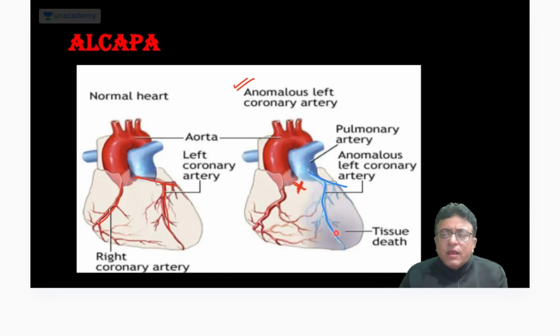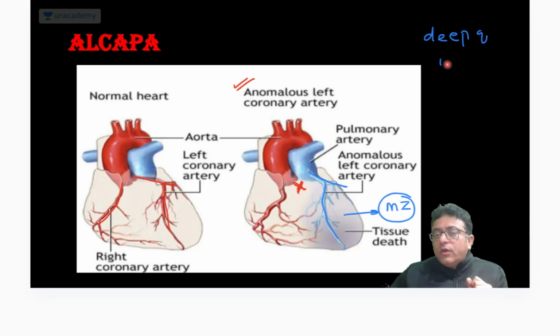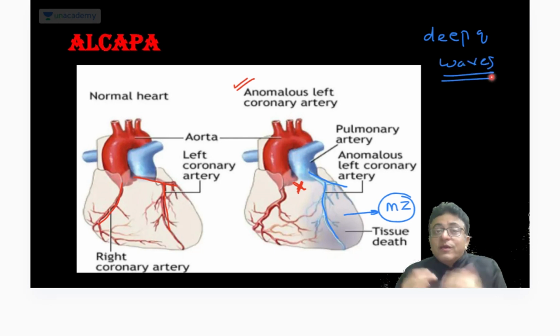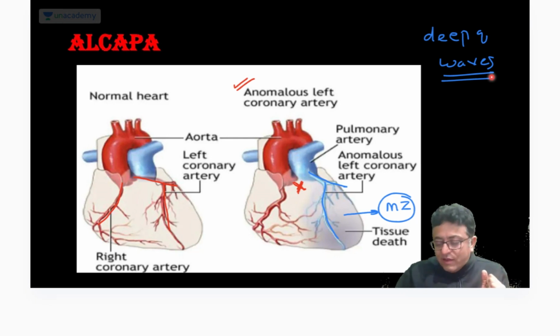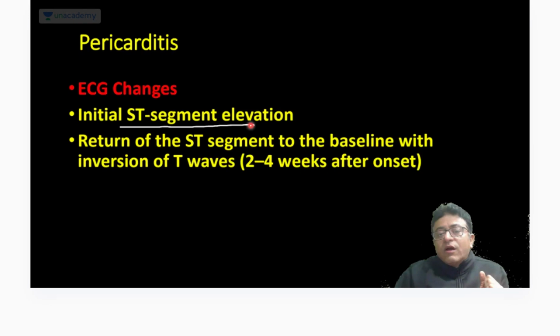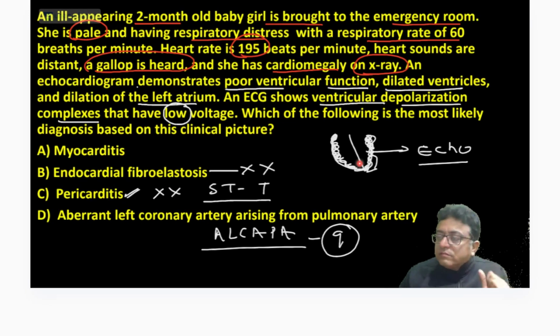The pulmonary artery carries impure blood. So what happened? Myocardial ischemia, which gave ECG deep Q waves. So this single clinical question tells you so many things, my friend. This is the beauty of clinical discussion.